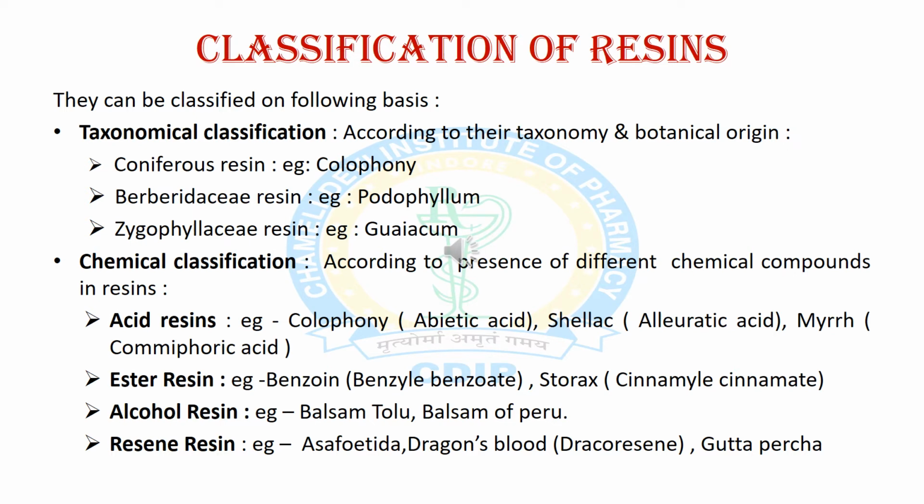Second classification is chemical classification, and this classification is based on the presence of different types of chemical compounds present in resin. First is acid resin, for example colophony and shellac. Second is ester resin, for example benzoin and storax. Third is alcohol resin, for example balsam of Tolu and balsam of Peru. Last is glycoresin, for example asafoetida and dragon's blood.